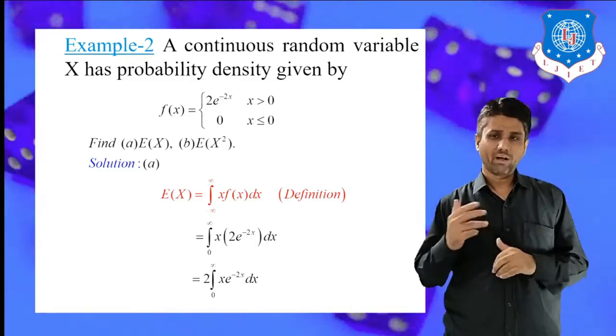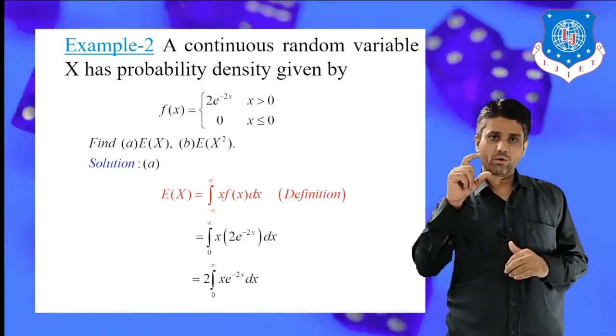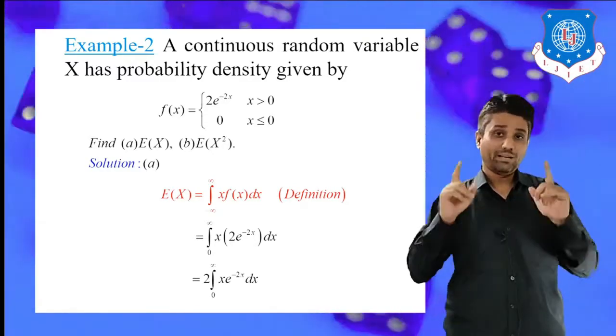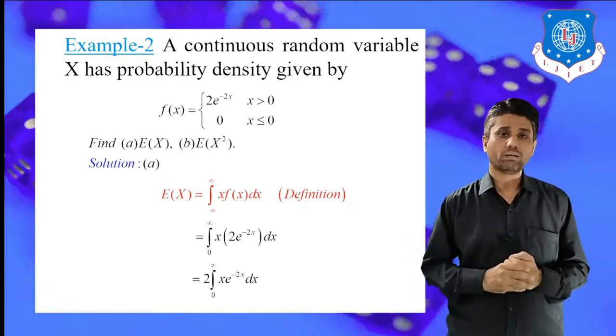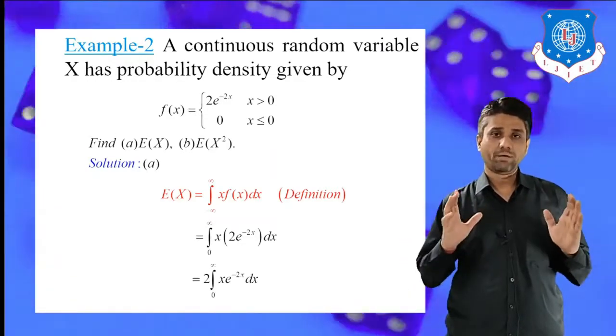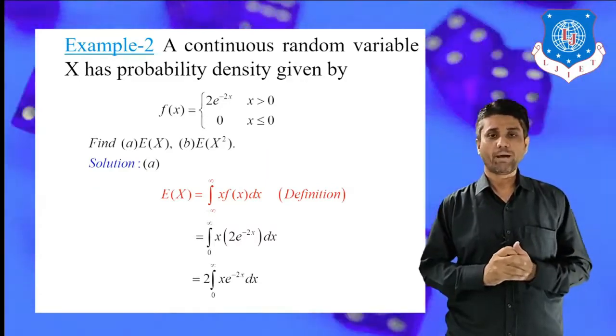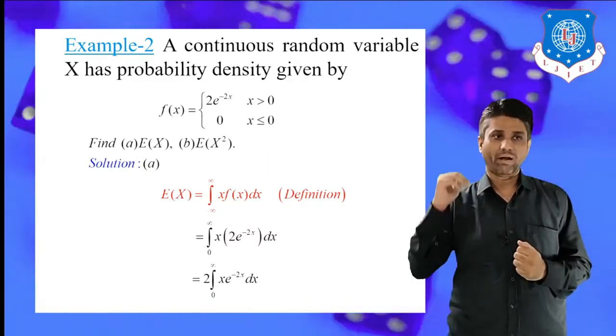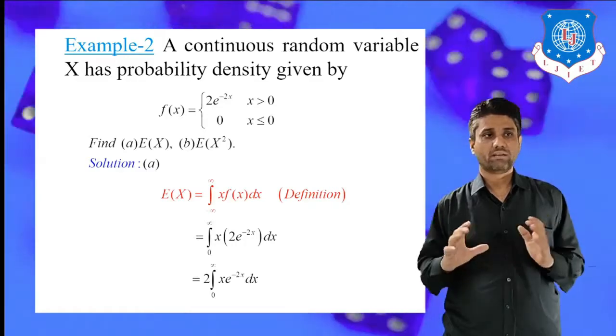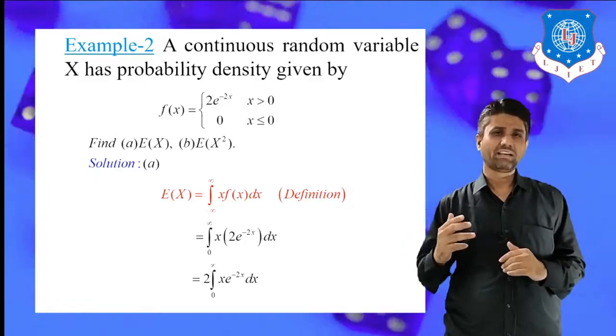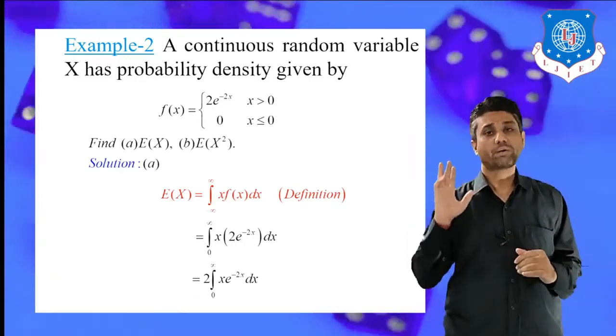So let us revise a little bit of our previous lecture. When capital X is a continuous random variable, the definition of expectation is in terms of an integral. So E of x is just the integral from minus infinity to infinity of x into f of x dx, and this is just the definition of expectation.